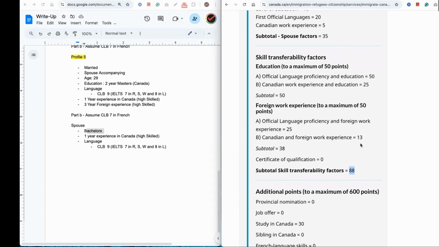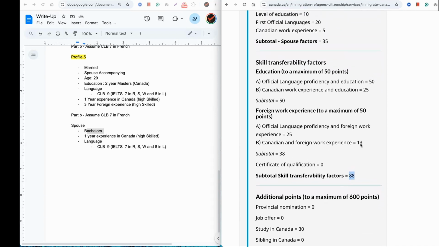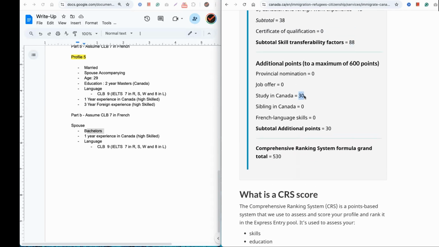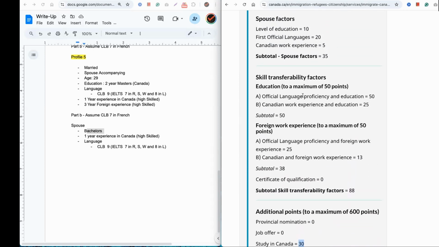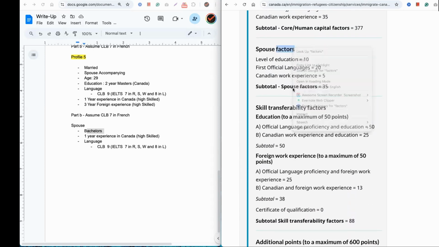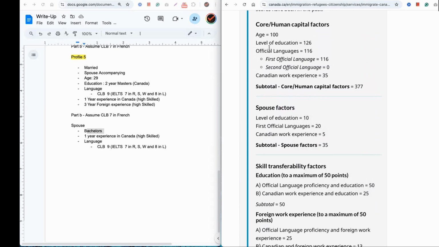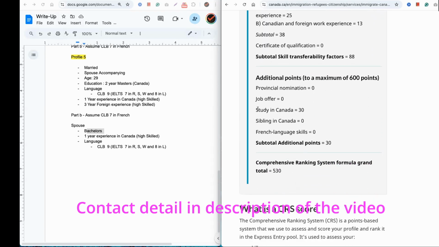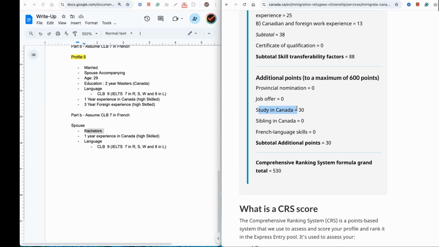Now, another thing is a 3-year advanced diploma versus a 2-year diploma. A 3-year diploma also benefits a lot. Why? Because you not only get the points for the level of education here, which will be higher for a 3-year diploma or bachelor's than for a 2-year diploma, you will also get additional points here, study in Canada. If it's a 1 or 2-year diploma or certificate or whatever, it's going to be 15 points. But if it's a master's, PhD, or even a 3-year advanced diploma, you get 30 points. So there's some advantage there as well.